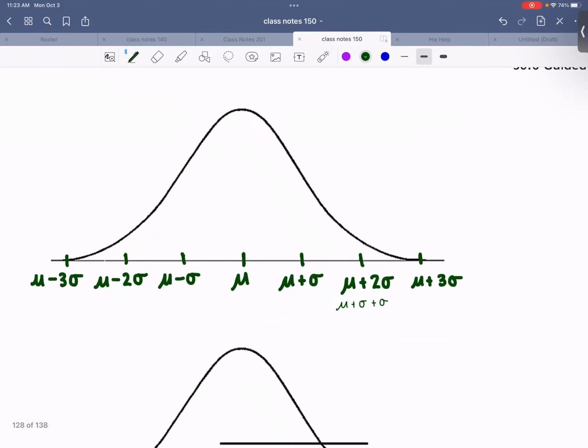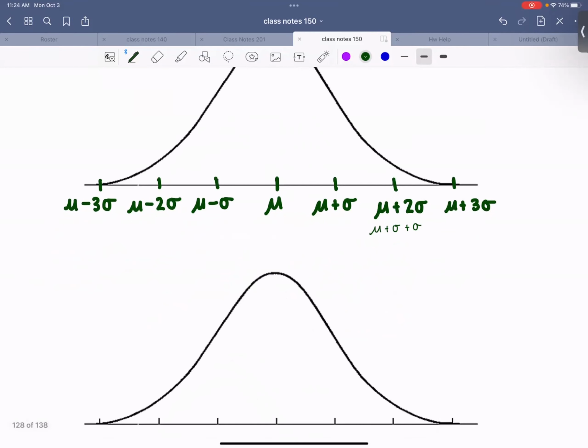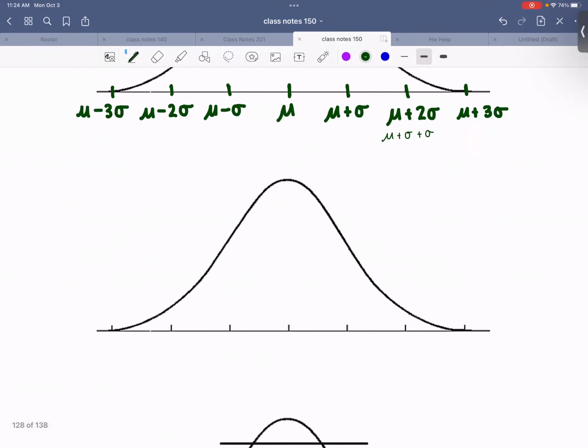I'm going to take some time to write this scaling on all 3 of my graphs. If you don't mind copying this down with me, I want to use the same scaling for all 3 of these.